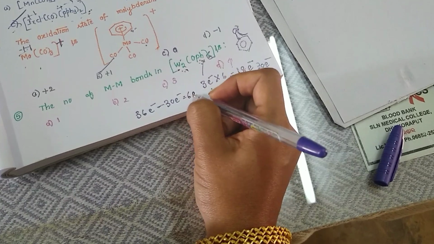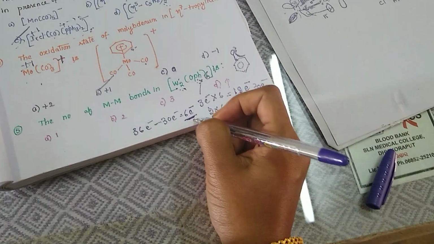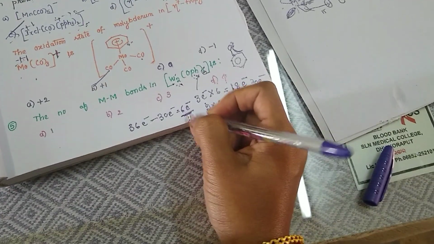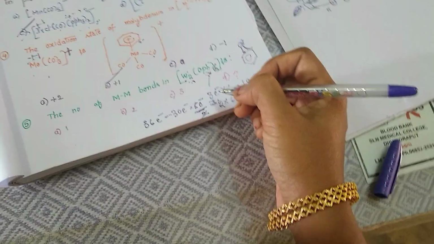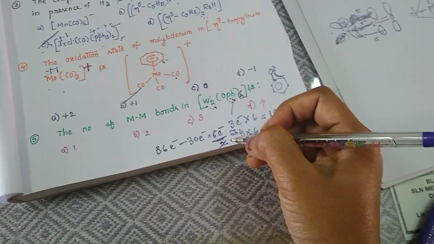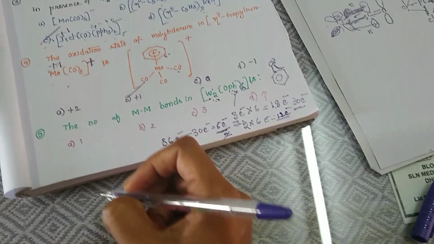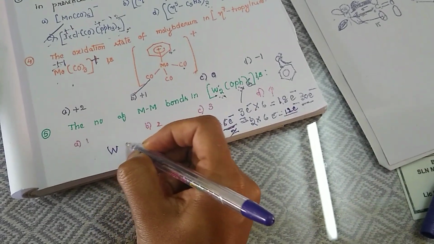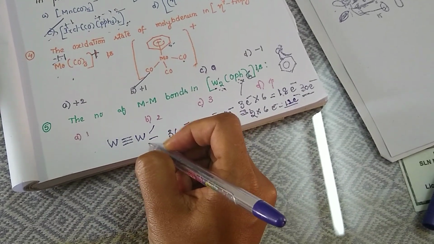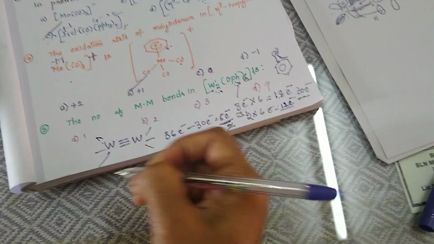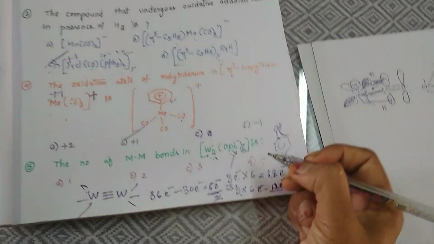6 electrons. So 6 electrons means it is going to form how many metal-metal bonds? 3 metal-metal bonds. Why? Because each bond requires 2 electrons. So between the 2 tungsten atoms, there are a total of 3 metal-metal bonds. So the structure will be like this, where OPh is acting as a 3 electron donor. Thanks for watching this video.